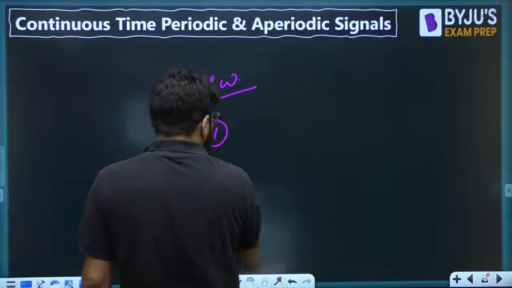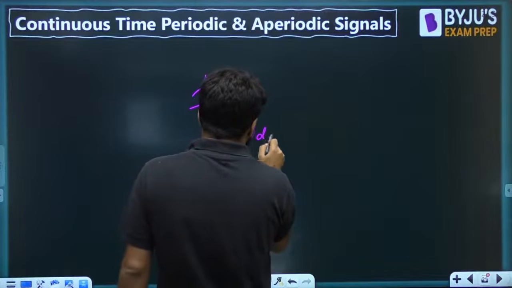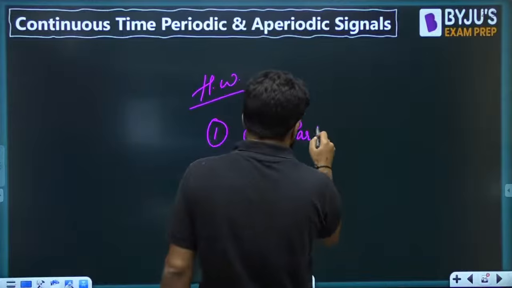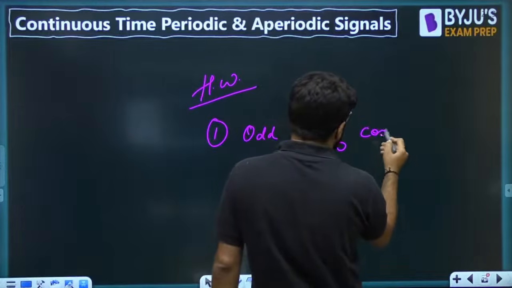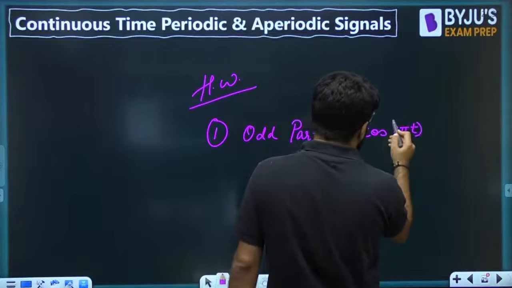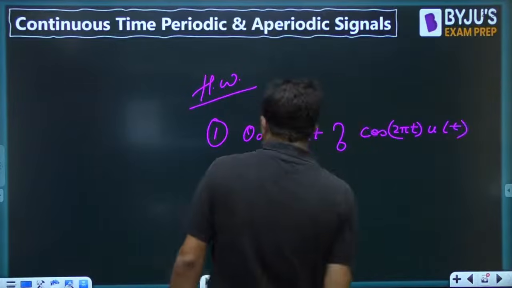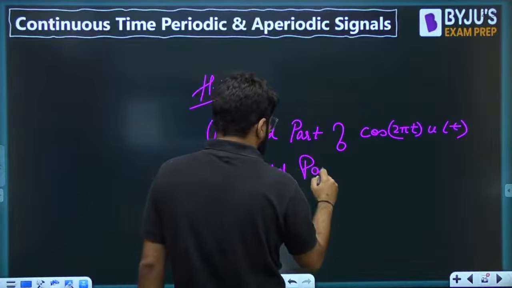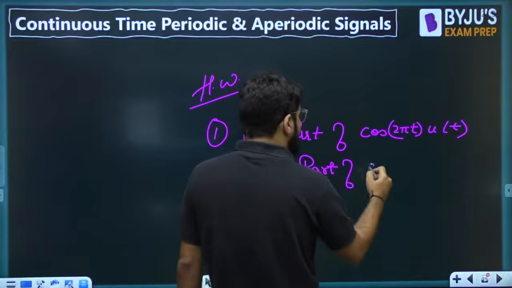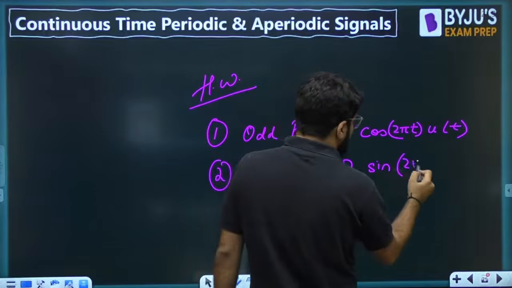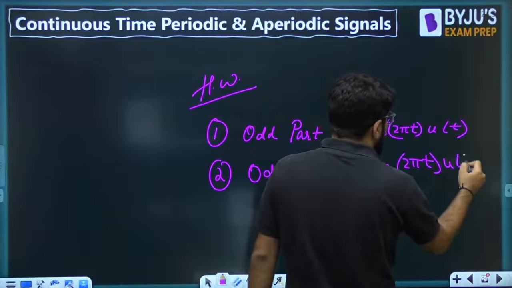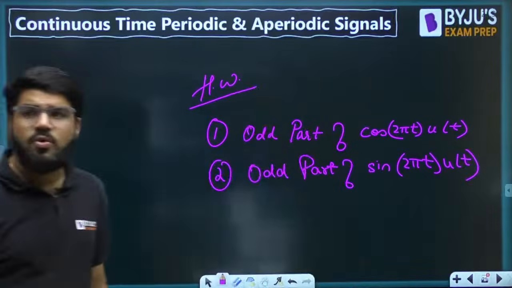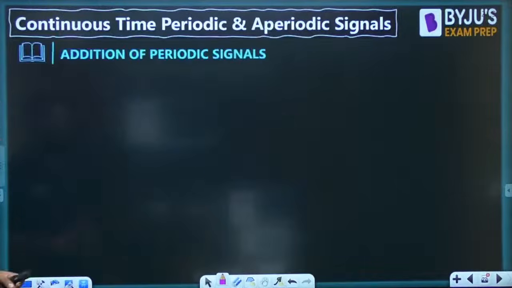If you have understood both the cases, I'll give you a homework now. The homework is: calculate the period, if periodic, for the odd part of cos 2 pi t u(t). Just now we did it for the even part of both, right? Solve for the odd part of cos 2 pi t u(t) and the odd part of sin 2 pi t u(t), and see what results you get. These are the two homeworks.